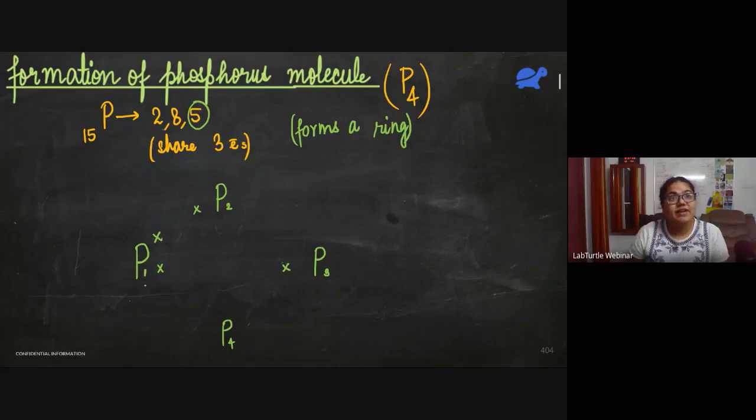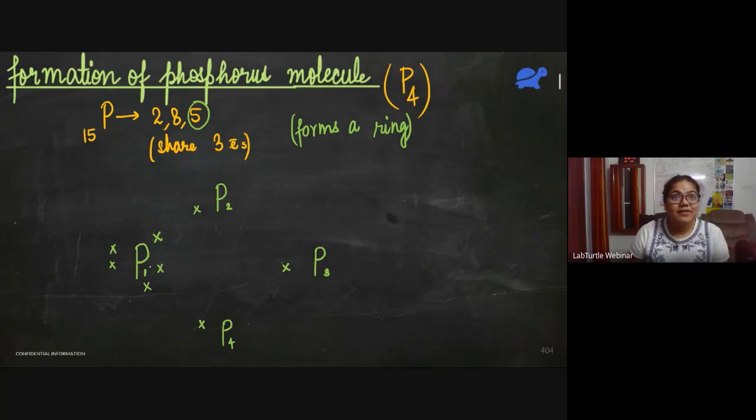And it will share 1 electron with P4. So this phosphorus should actually have 5 electrons, no? We drew three of them. Three of them are being shared with P2, P3, and P4, while one lone pair is just staying there. It is not forming any bonds.